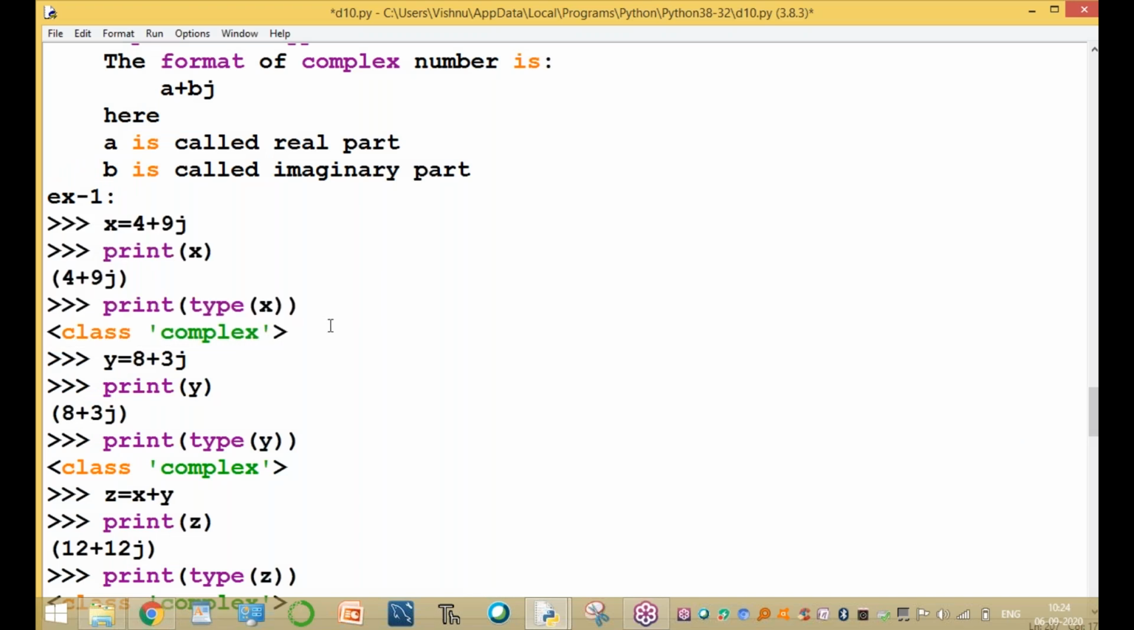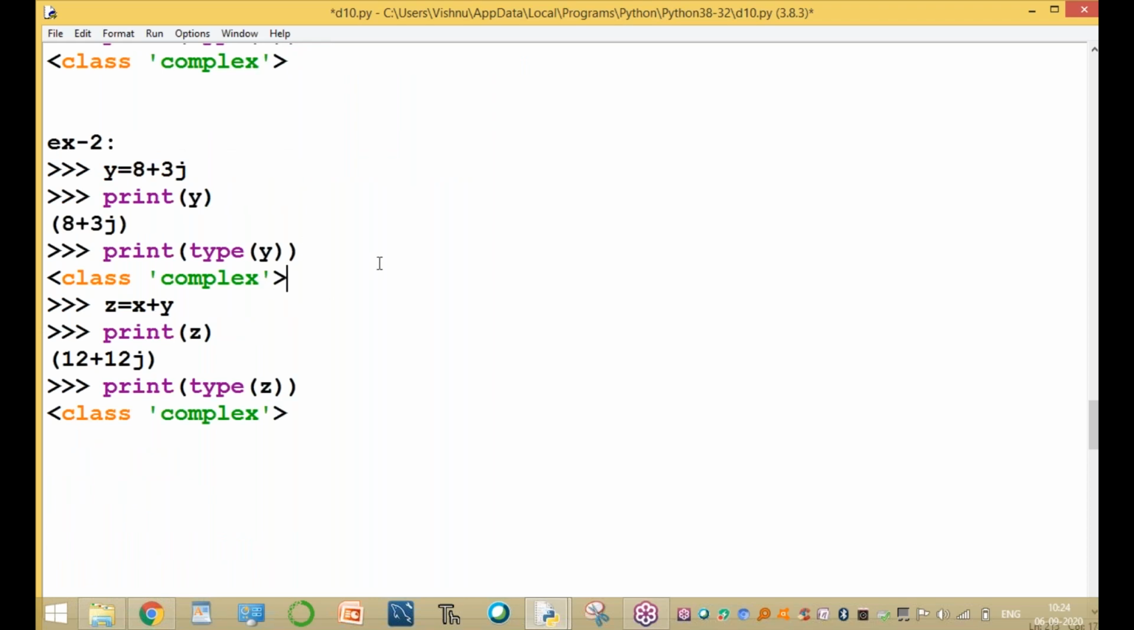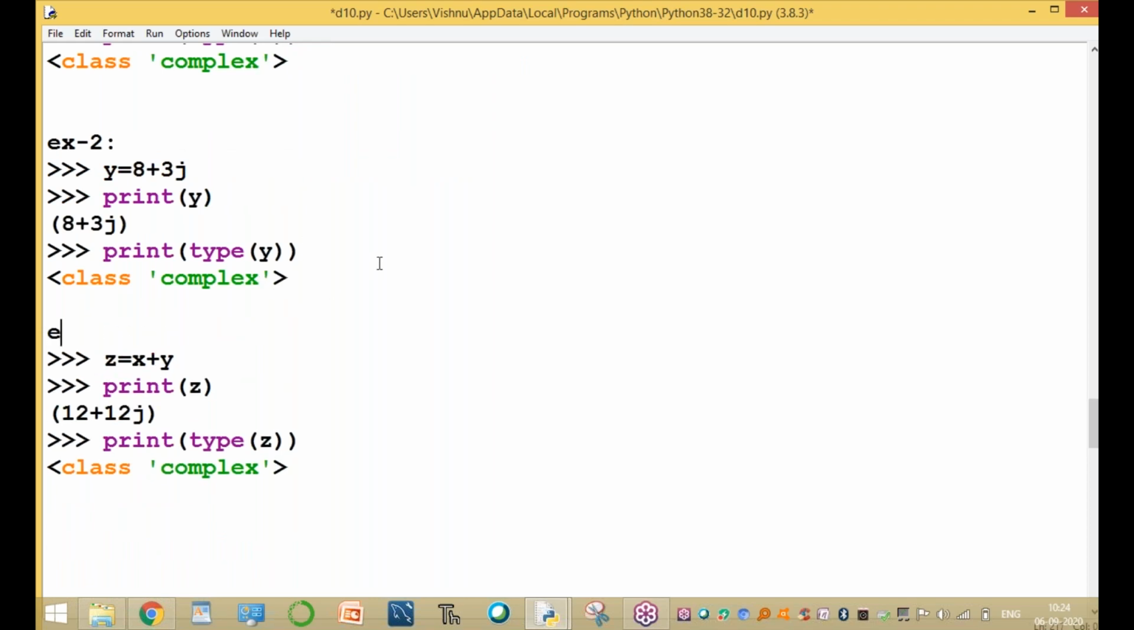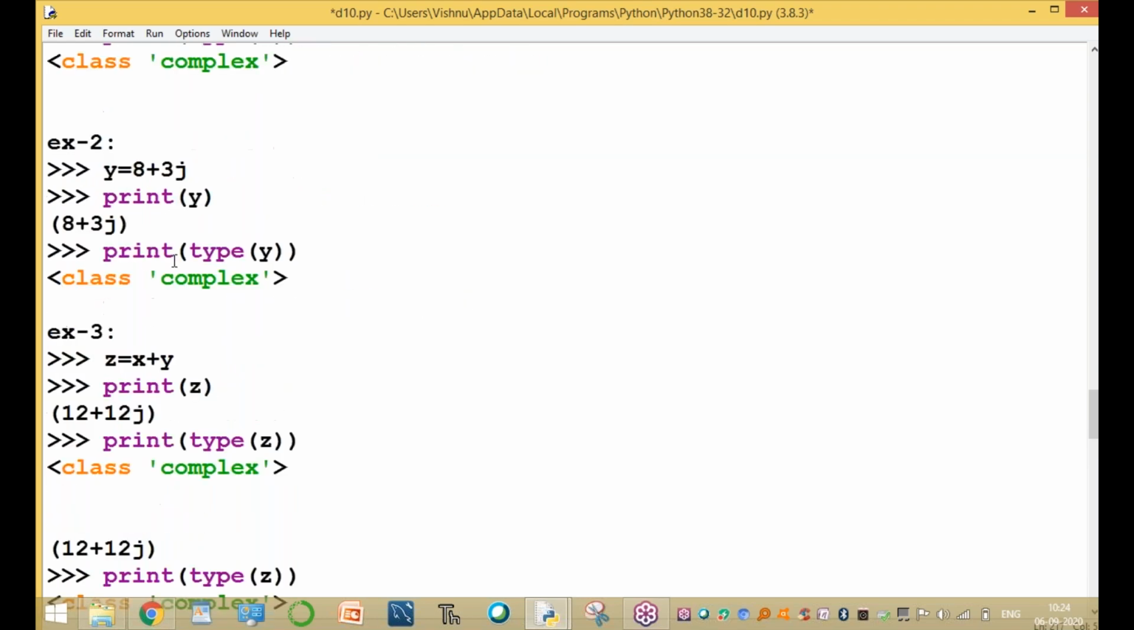Okay, this is example 1, and example 2 is the y value. And example 3 is the z value: the addition of two complex numbers, and the result is also a complex number. Clear, guys? This is the complex data type.